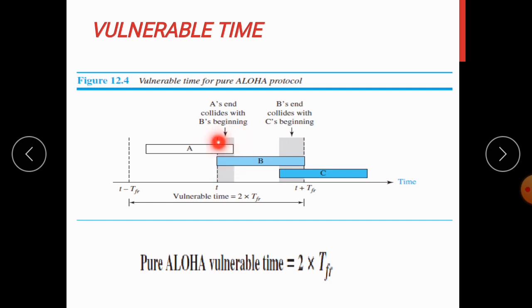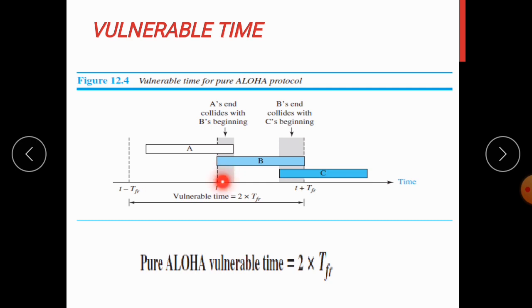So there will be a possibility of collision over here. And again you can view here, before completing B's transmission, C will start sending its frame. So again there will be a collision. So here you just consider B will start sending a frame at a time T, and consider A has already started sending the frame at a time T minus TFR, the frame transmission time.